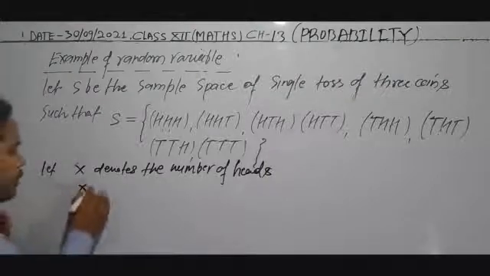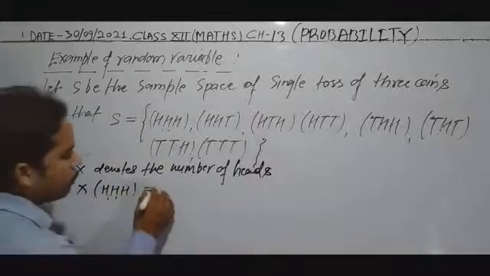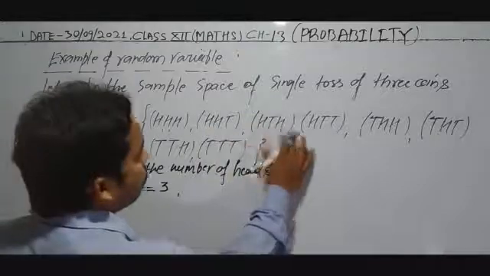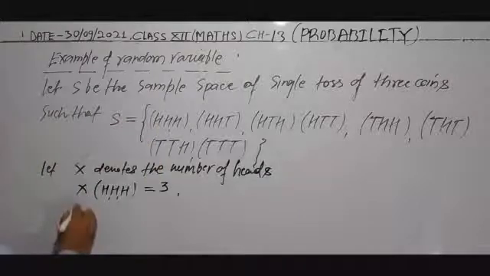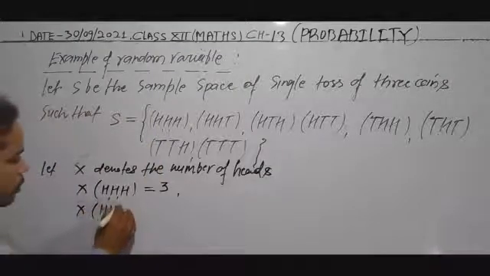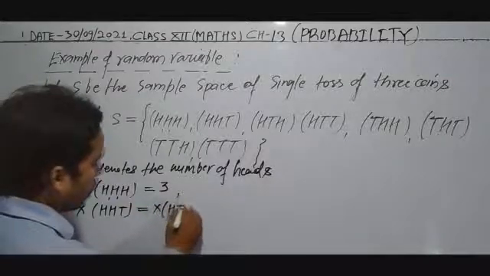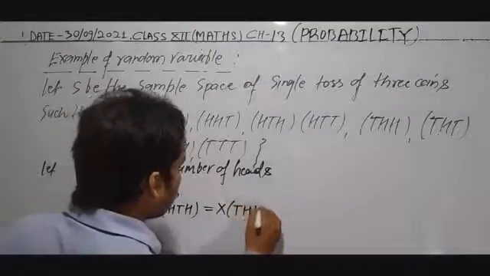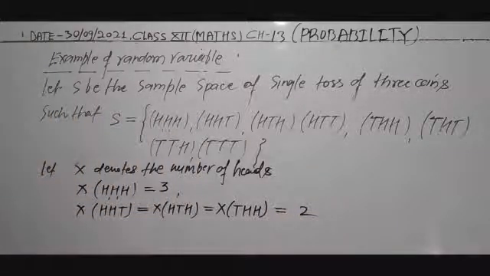So X of HHH will be 3. Now in these outcomes, H is 2 times. So X of HHT is equal to X of HTH is equal to X of THH, all values are 2.